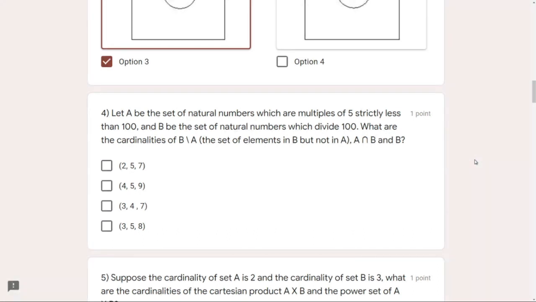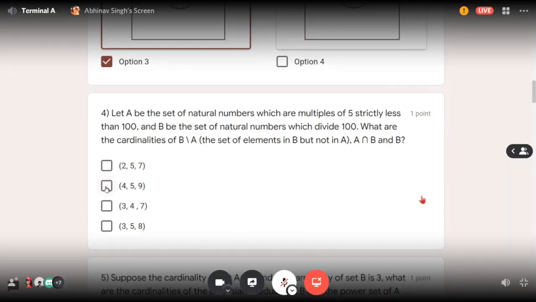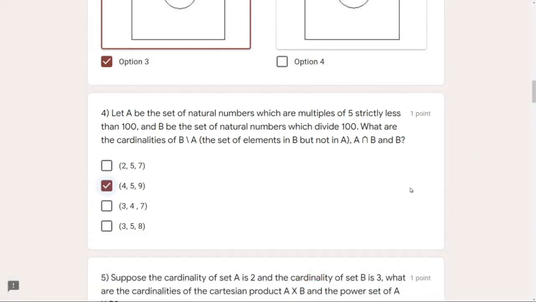1, 100, 2, 50, 4, 25, 5, 20, and 10. 9. That means the last element in each option should be 9. But we have only one such option amongst all the 4, in which the cardinality of B has been shown as 9. So this option is the only correct one. So we don't even have to look for A intersection B and B backslash A. So we can proceed.